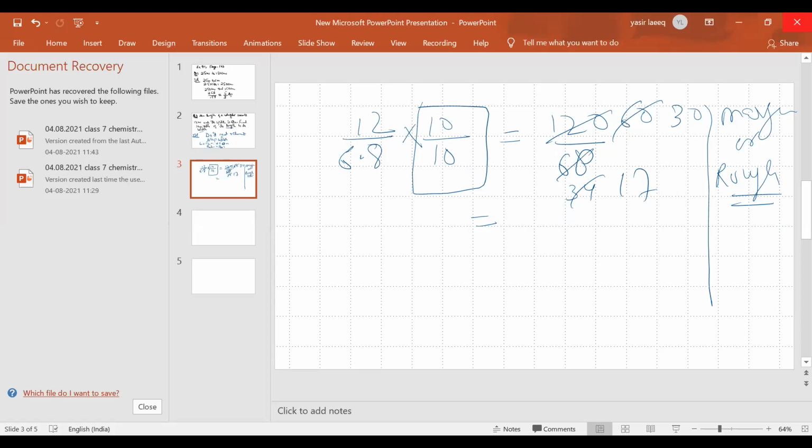Ubada, it's correct. But still you have to write: length is given as 12 meter, breadth is given as 6.8. The information should be complete.